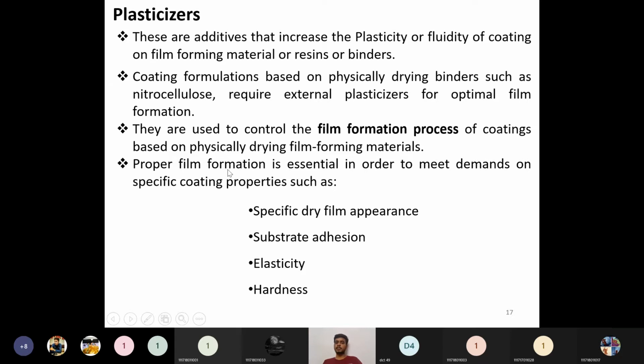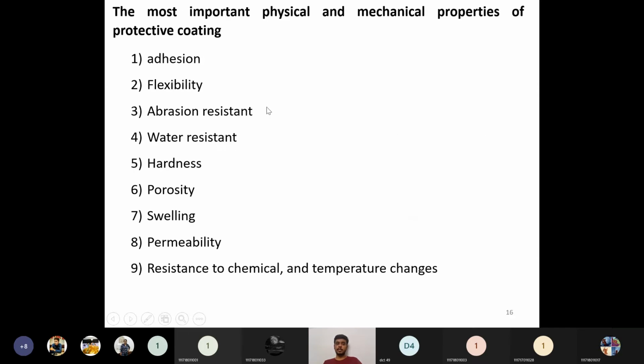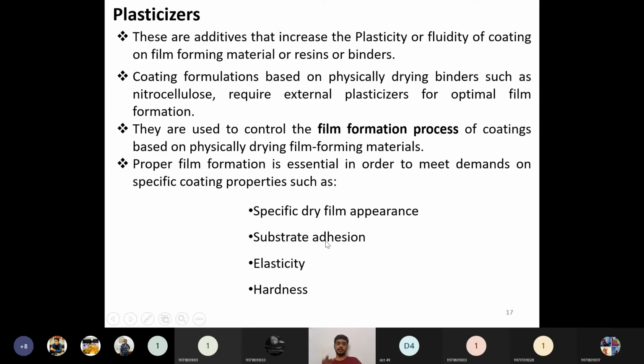Proper film formation is essential in order to meet the demands on specific coating properties such as specific dry film appearance. The dry film appearance should be very good, so to have a very good dry film appearance, we need to add suitable chemicals like plasticizers, and also substrate adhesion. In the ideal properties, we have seen adhesion. The substrate adhesion needs to be very high. If it is not adhering to the substrate, it will readily leave the substrate.